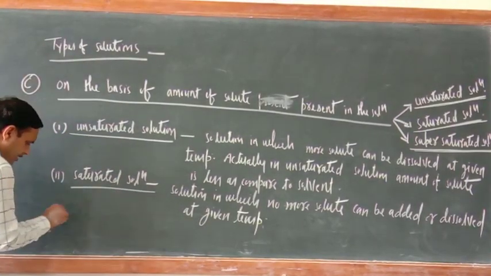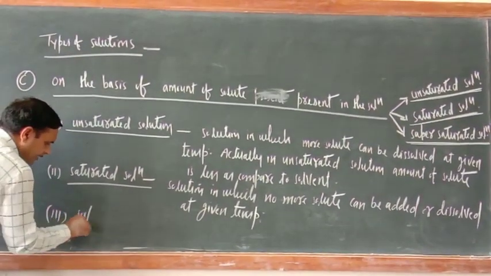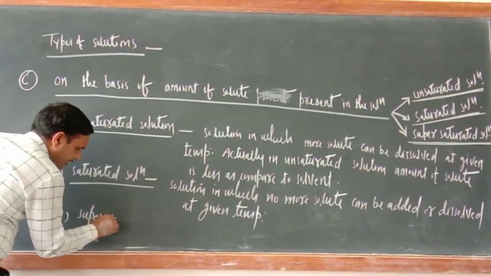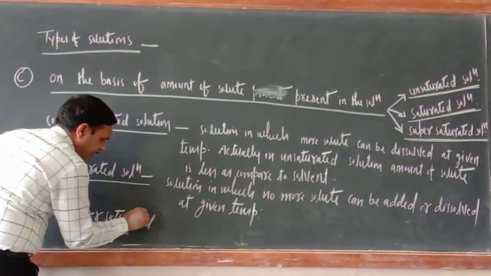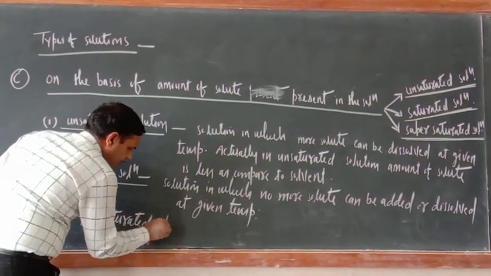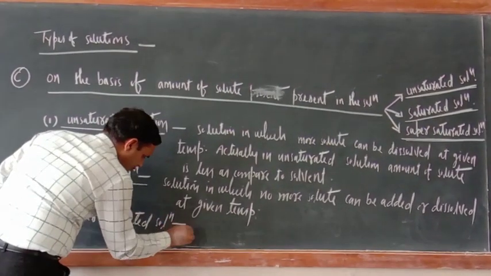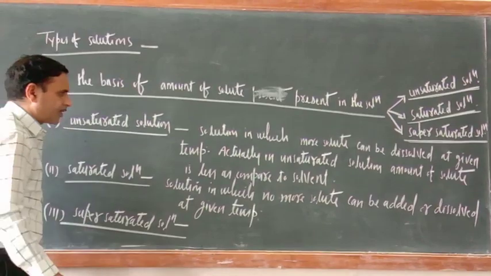The third one is supersaturated solution. What is supersaturated solution?